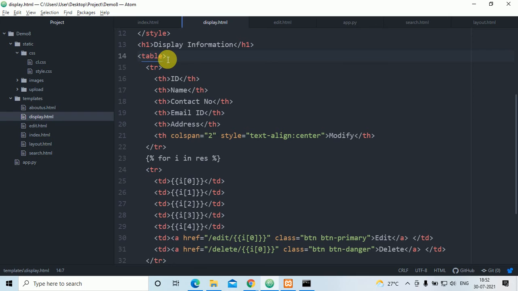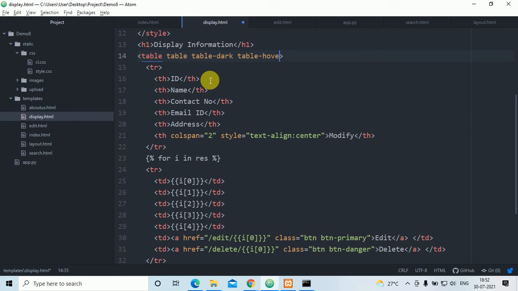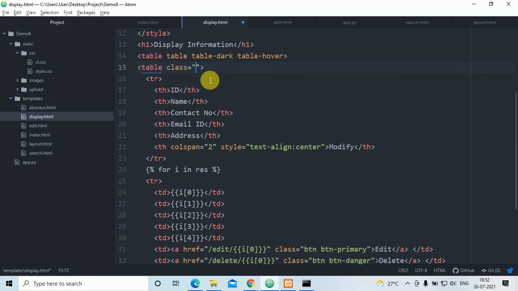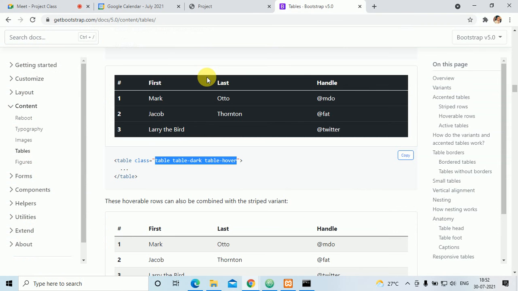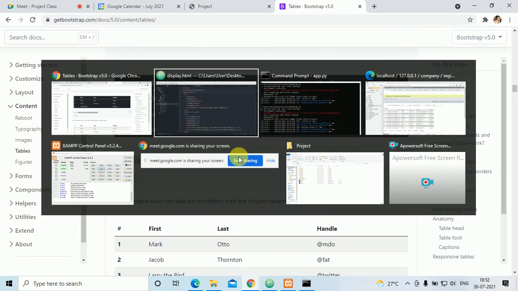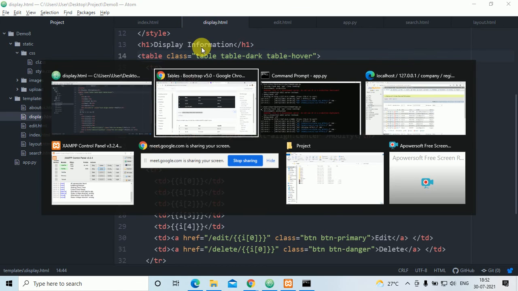Here the table is there now. Here only you have to paste it. Table equals, oh sorry. You have to remove this. You have to put class in that. You have to paste it. Wait a second. I'll copy this whole thing. Class is equal to this one. Copy it. Went here. I'll remove this and class equals paste here. So this is done. Save the file.